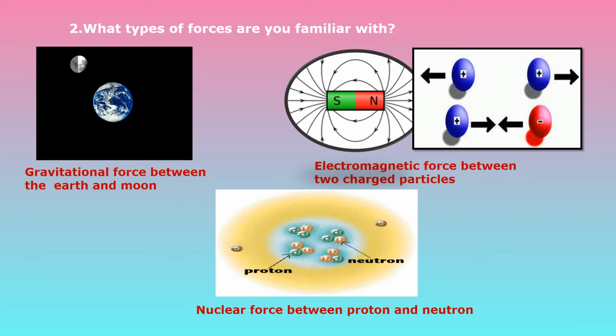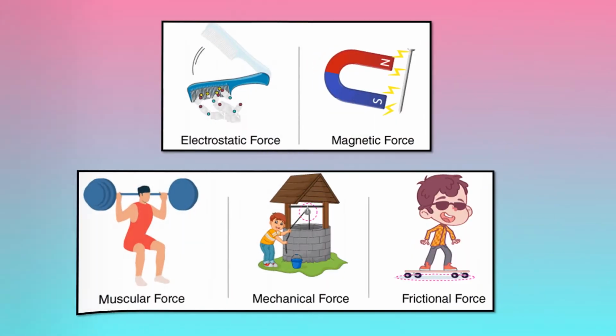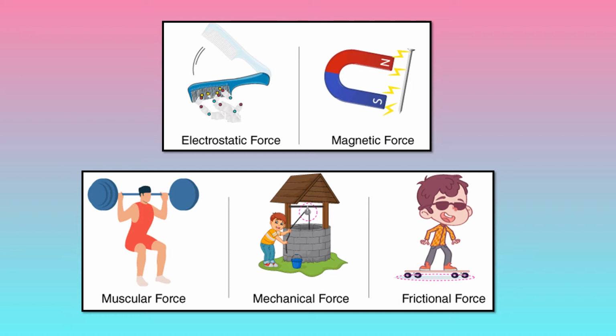So all these types of force we studied. Now, out of these types of forces, we know very well electrostatic force, magnetic force, muscular force, mechanical force and frictional force. These all types also we studied in the previous standard.